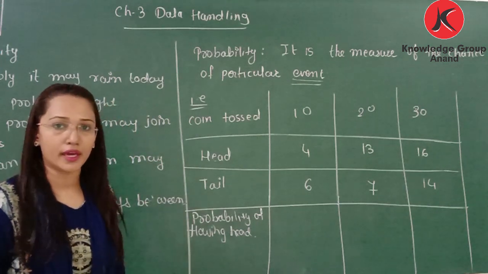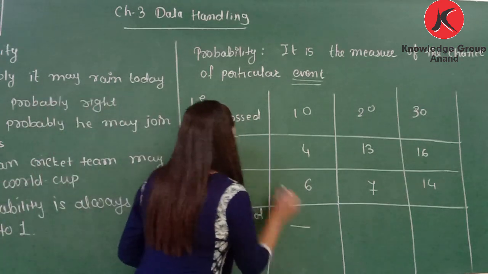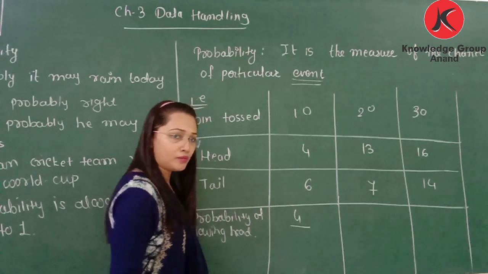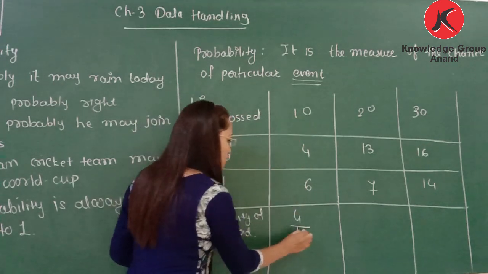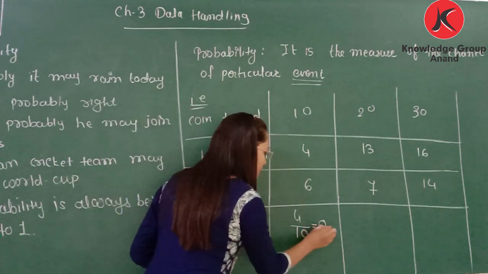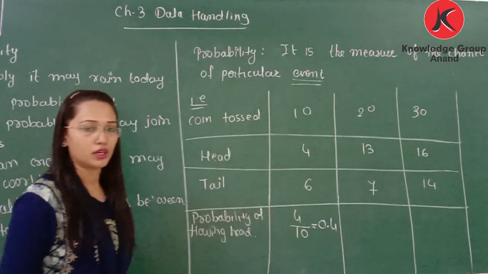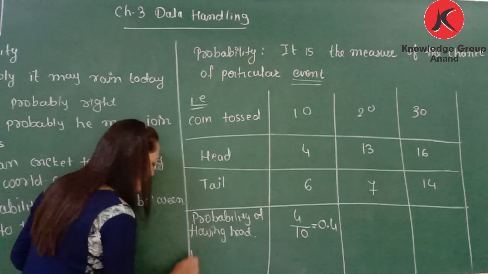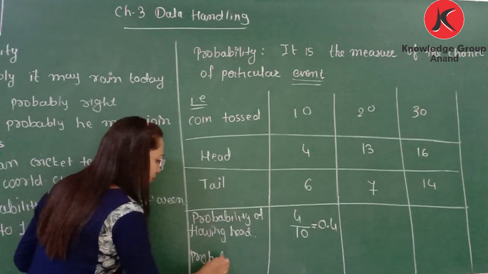Probability of having head means head is 4 times and total it is tossed 10 times. So here we can write probability 0.4. Clear?